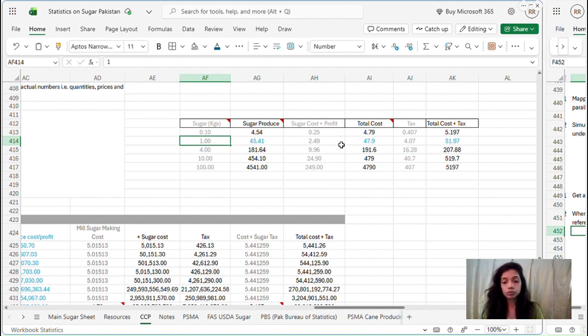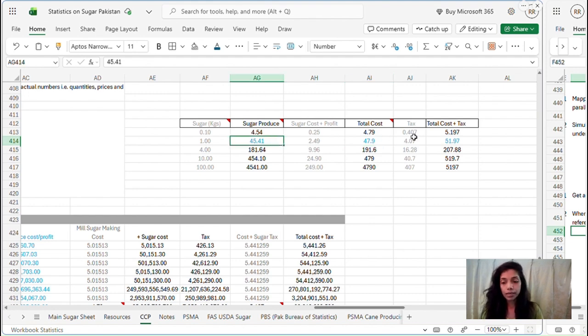And now this became the price of sugarcane, and when you add the cost and profit in it to make that 1 kg sugar by crushing the cane, by paying the salaries and utilities and all, that cost is 2.49. When this is added to the cane cost, it makes the total cost 47.9. It means 47 rupees and 9 paisas is the total cost of making sugar, which includes the cost of sugarcane as well.